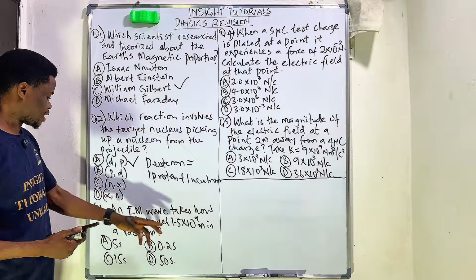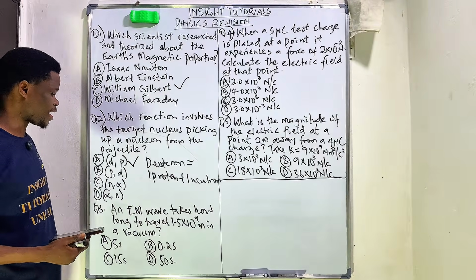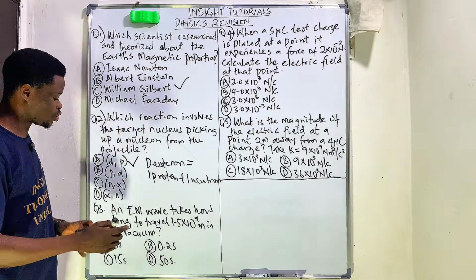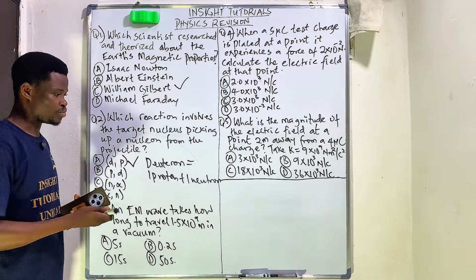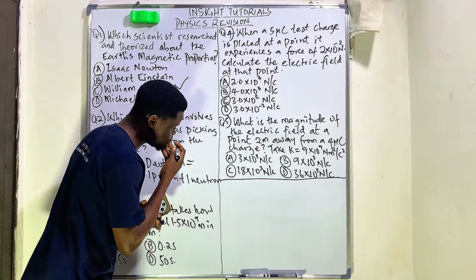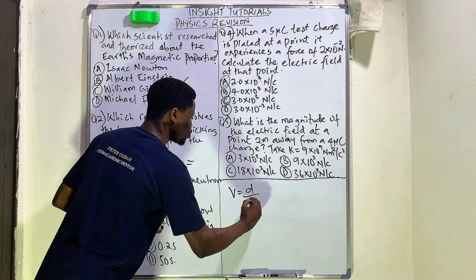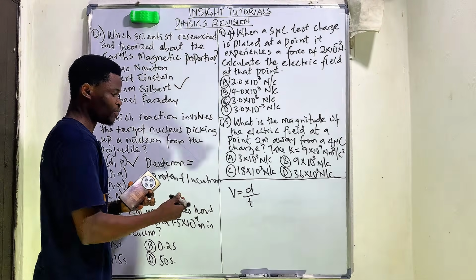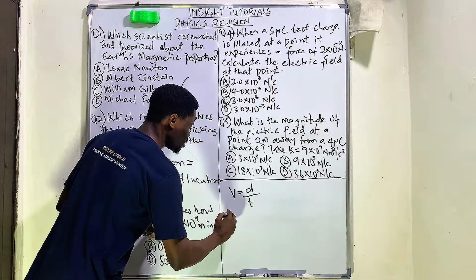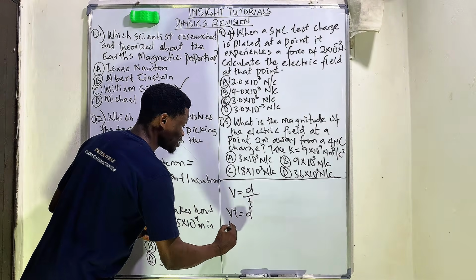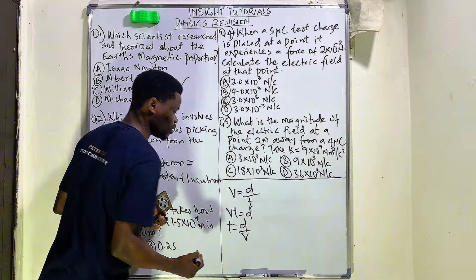Question 3 says an electromagnetic wave takes how long to travel 1.5 times 10 to the power of 9 meters in a vacuum? Take note of the words in a vacuum. If it was not in a vacuum, we'll have it that velocity is equal to distance over time. Now, for us to calculate time, velocity times time is equal to distance, so that time is equal to distance over velocity.